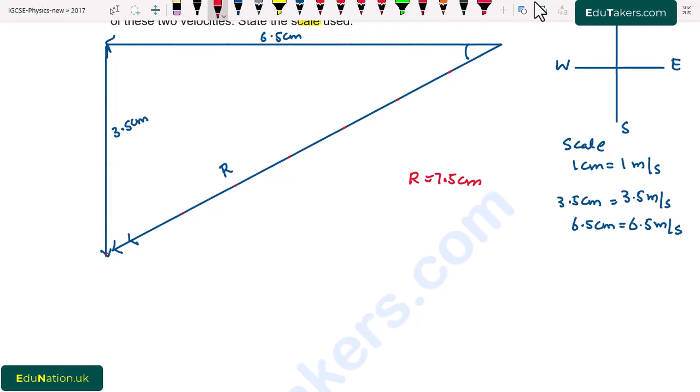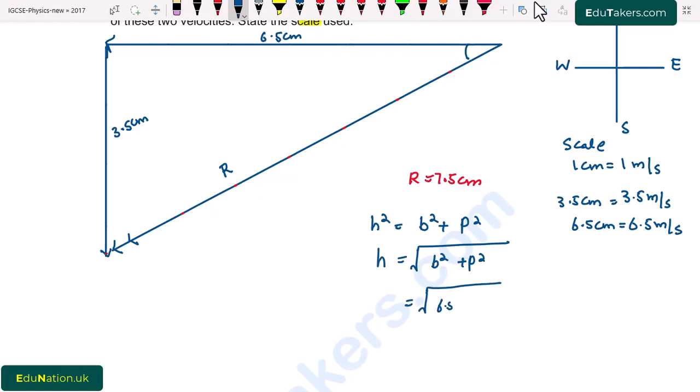The second method to find this: as it's a right angle triangle, we use the Pythagorean theorem, that hypotenuse square is equal to base square plus perpendicular square. Here we have to find the resultant, that is the hypotenuse. So it will be equal to the square root of base square plus perpendicular square. So I put the values here. It is 6.5 square plus 3.5 square.